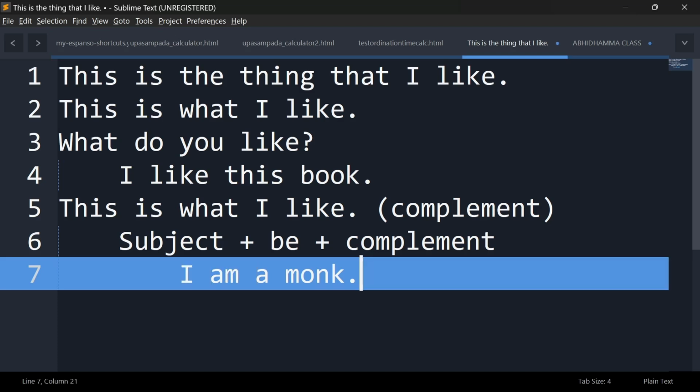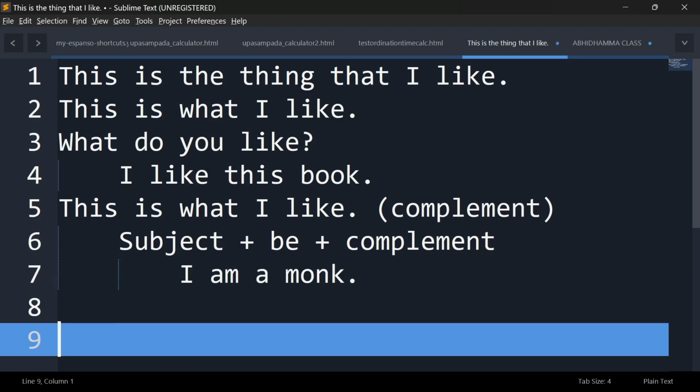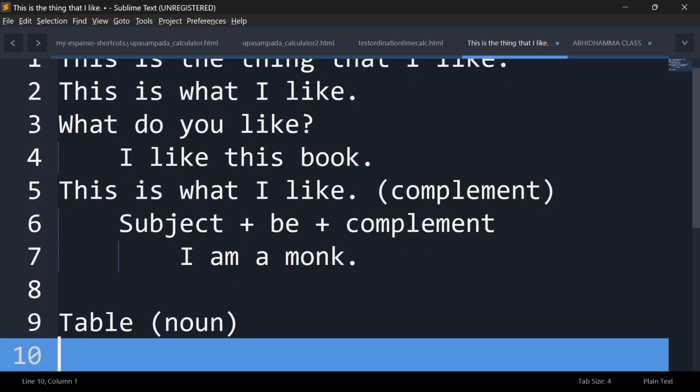Because a noun, okay? For example, can you give me a noun? Table. Table is a noun. Is the name of a thing. The name of something is a noun, right? Now, table, the function of this word by itself is a noun. But this noun, in a sentence, can be, for example, the subject, or it can be the object, or it can be the complement. This is syntax.